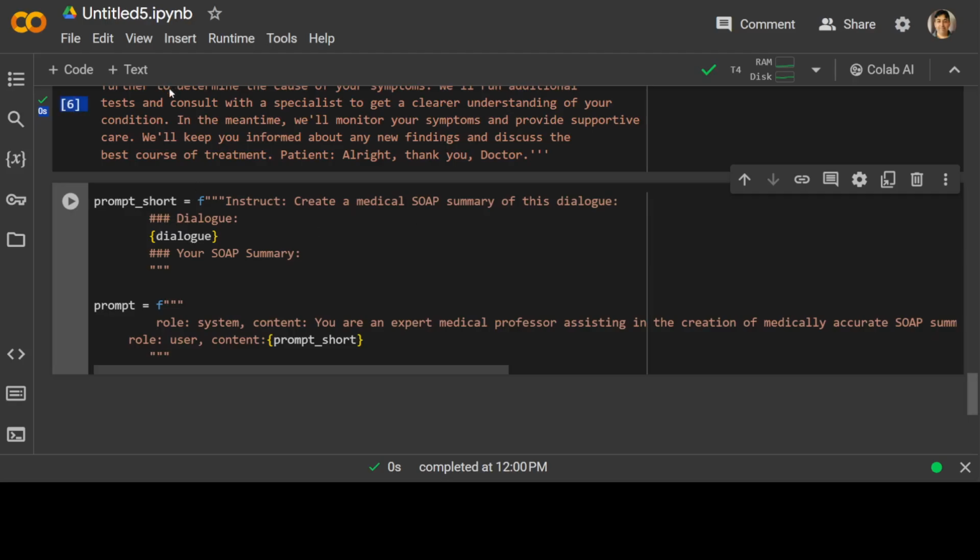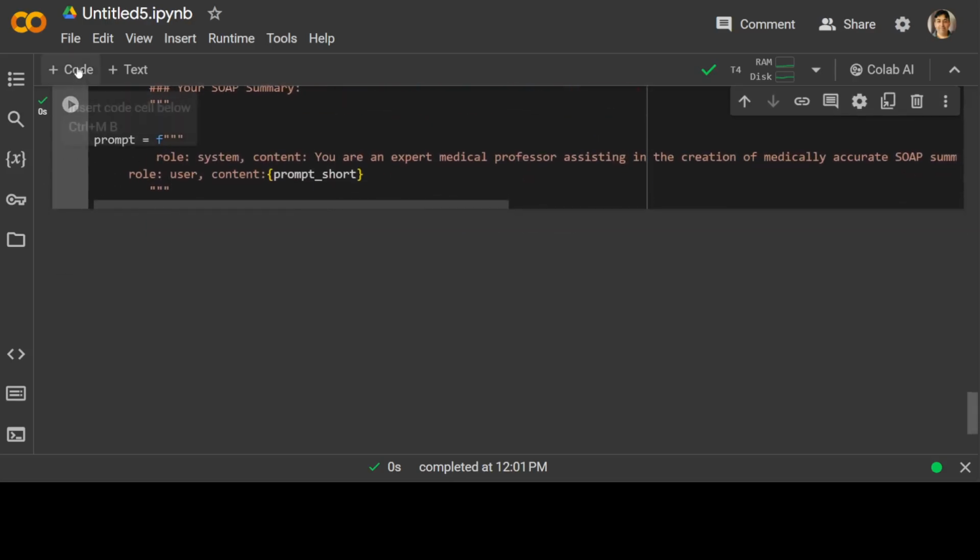Then the dialogue is what we gave above, and then the SOAP summary will be published down with this dialogue. And then we are giving it a system prompt that you're an expert medical professor, and then there is a user prompt, which is above. So let's set the prompt template.